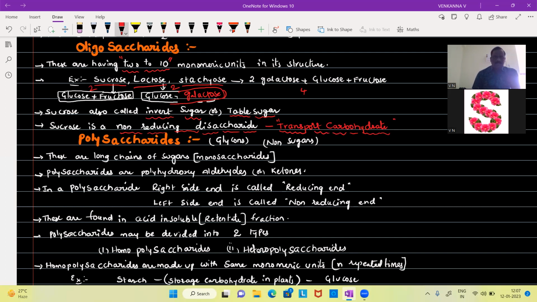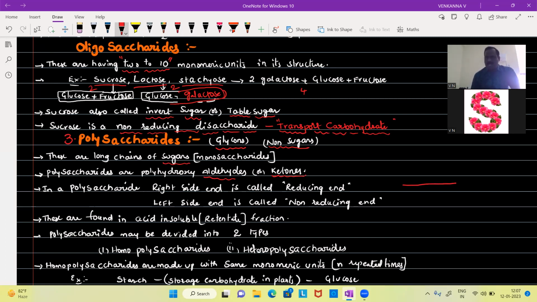Then the third type of carbohydrates are polysaccharides. Polysaccharides are also simply named glycans or non-sugars. These are long chains of sugars. When many monosaccharides are joined by glycosidic bonds, they form a polysaccharide. Polysaccharides are polyhydroxyaldehydes or polyhydroxyketones.